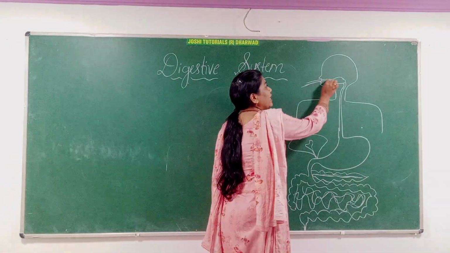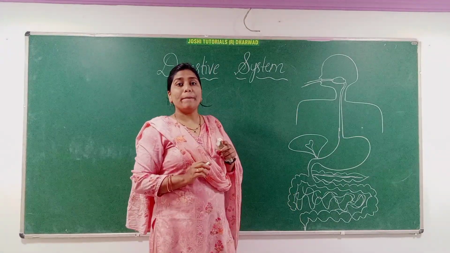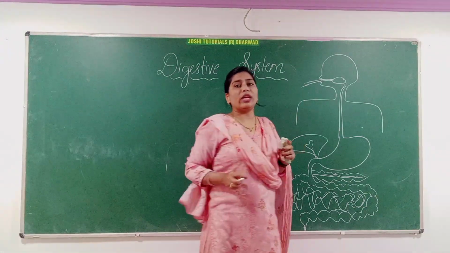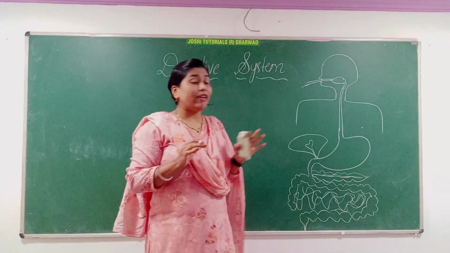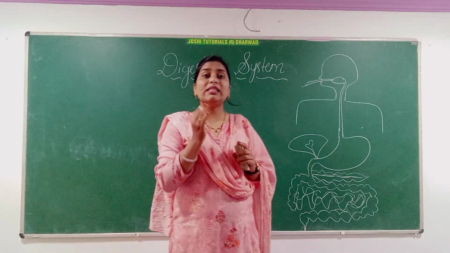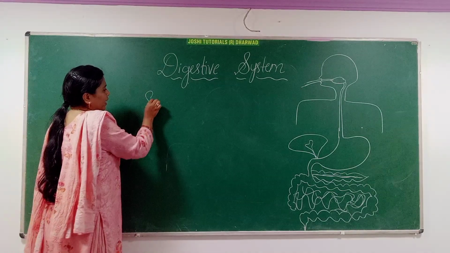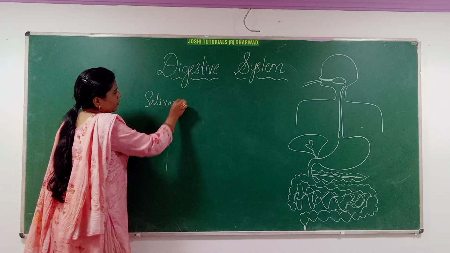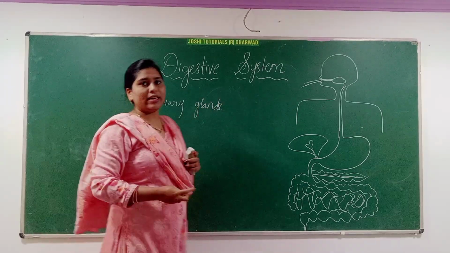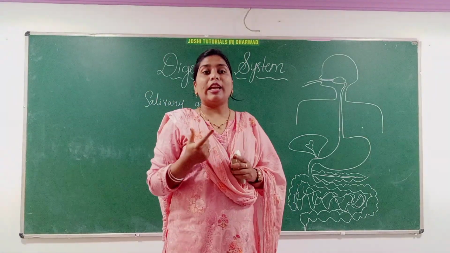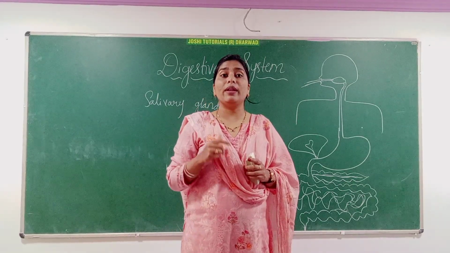When food enters through the mouth, it enters the buccal cavity. In the buccal cavity you can see the lower jaw and the upper jaw. In this, once again, the salivary glands are present. Here three salivary glands are present which produce the saliva. Three salivary glands are there. One is the parotid gland, second is the submandibular or submaxillary gland, and third is the sublingual gland.